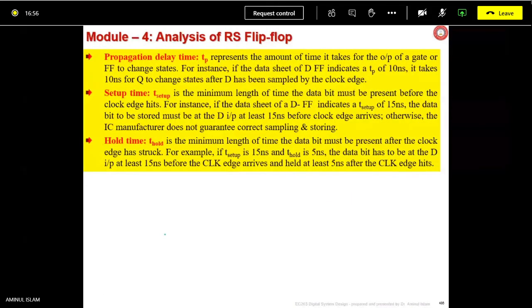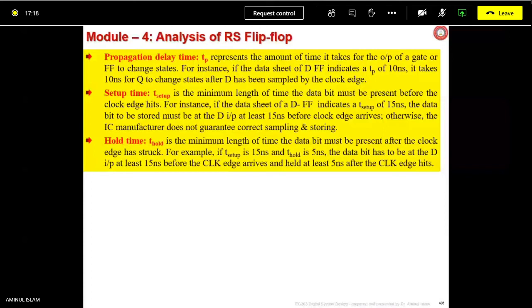Few definitions, very important, we have come across earlier also, and now we're going to repeat. Such as propagation delay (TP). What is that? It represents the amount of time it takes for the output of a gate or flip-flop to change states.